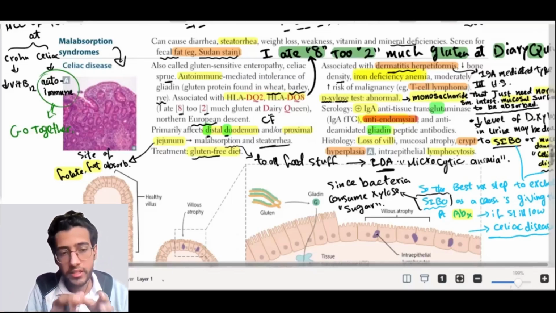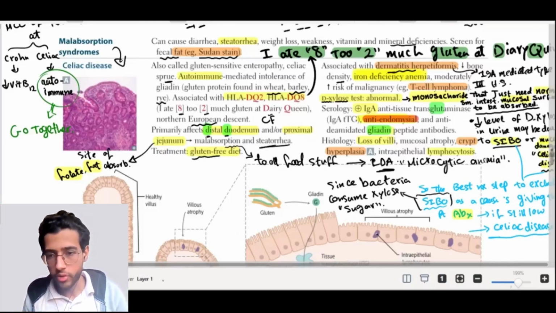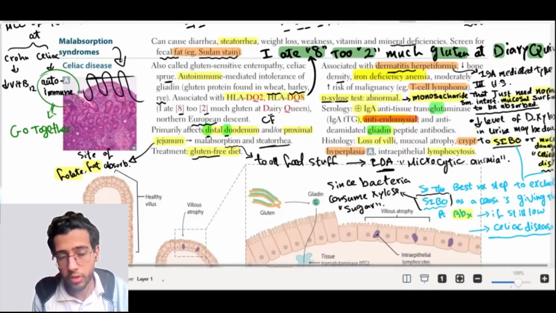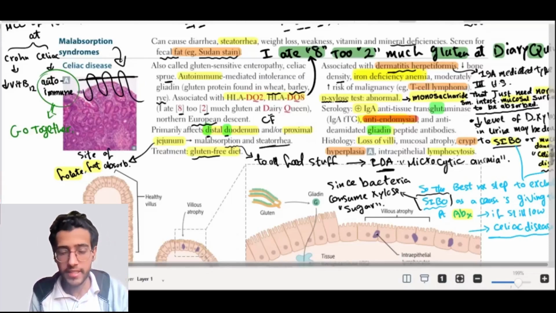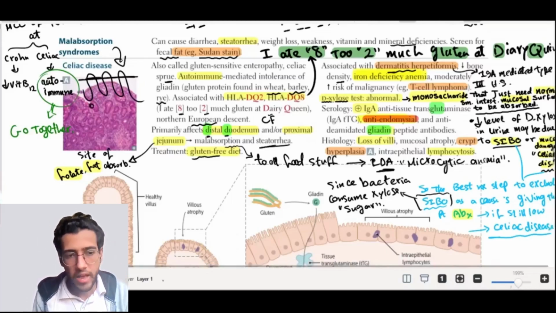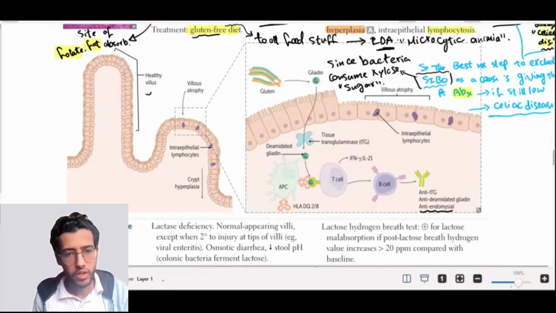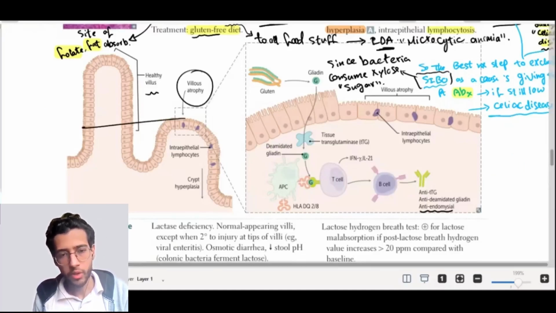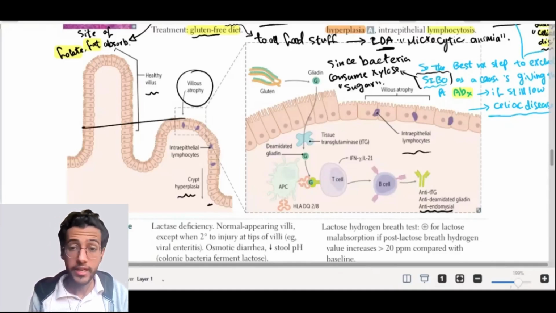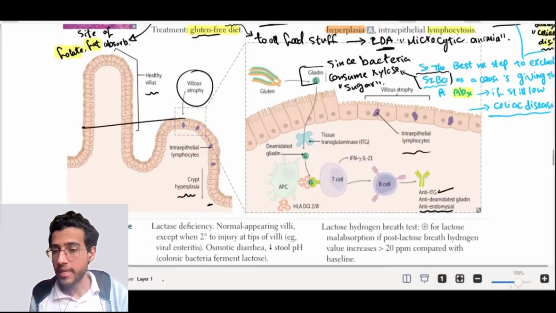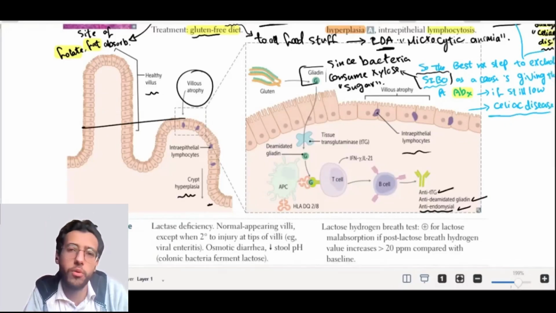When you look at the enterocytes on the light microscope or histology, you will find villus atrophy, loss of the villi. Okay, so you have loss of the villi, mucosal atrophy. Normally, the villi will be tall structures like this. So when you see blunting of the villi and the loss of these villi, suspect celiac disease due to mucosal surface injury. The crypt will have hyperplasia, and this area will have lymphocyte proliferation, increased lymphocytic count. So this is healthy villi, and this is villus atrophy. You see there is blunting of the villi here, and there is crypt hyperplasia here, increased number of enterocytes at the crypt area. And here is the mechanism of celiac disease, which is sensitivity to gliadin and autoantibodies: anti-transglutaminase, gliadin, endomysial antibodies. Thank you for watching. See you in the next one.